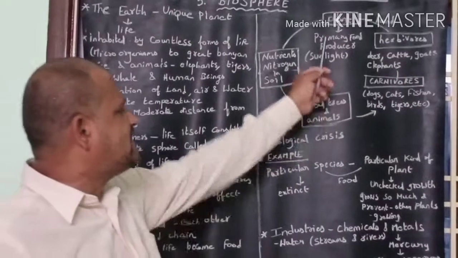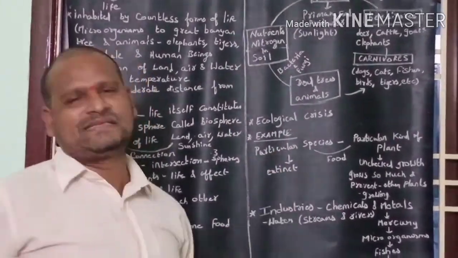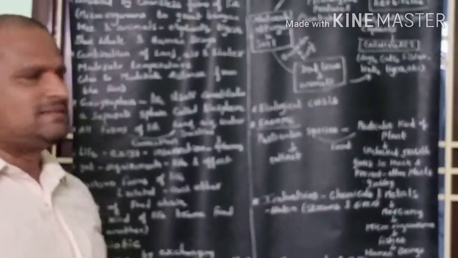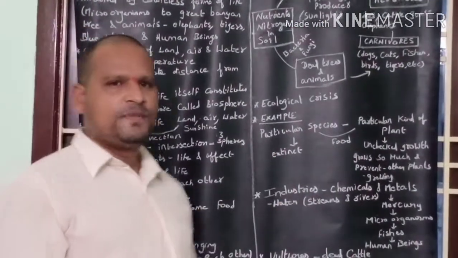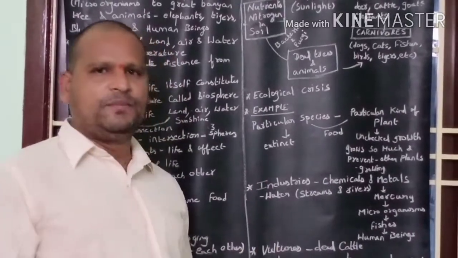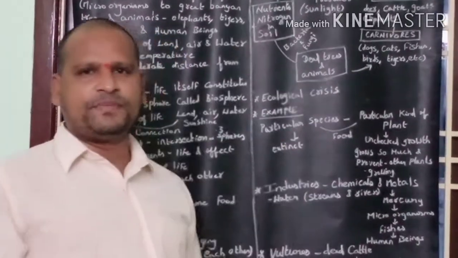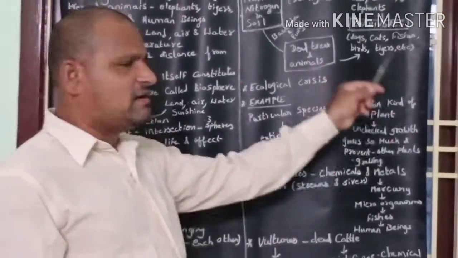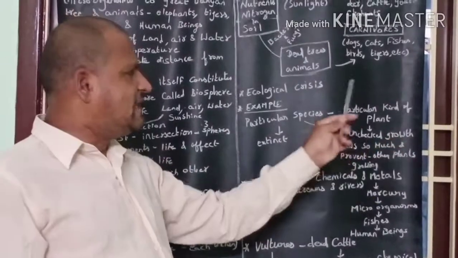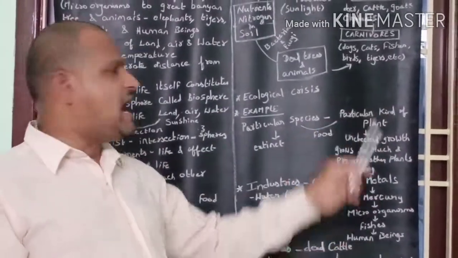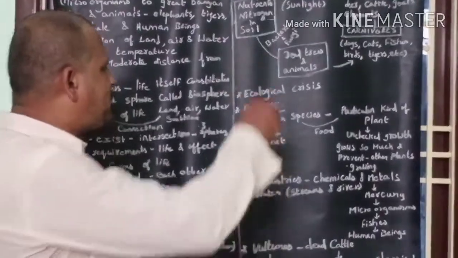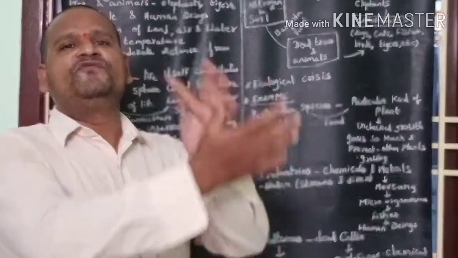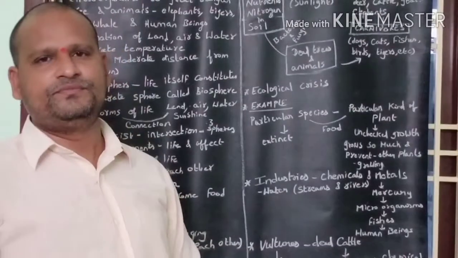Any disturbance in the life cycle is called an ecological crisis. For example, if a particular species is disturbed, the other species that depend upon this particular species will also be disturbed. In due time, all forms of life will get disturbed.